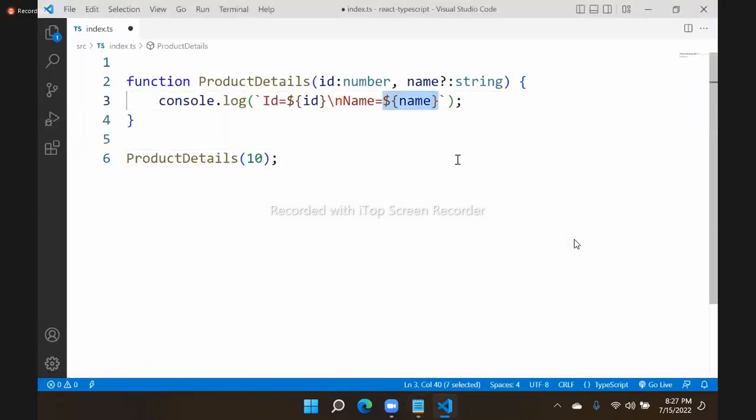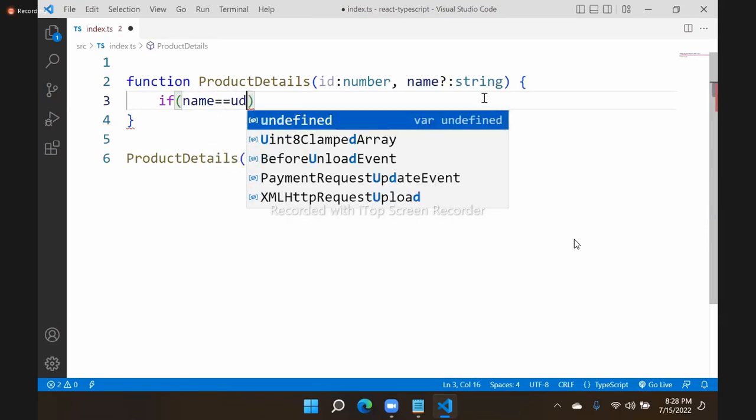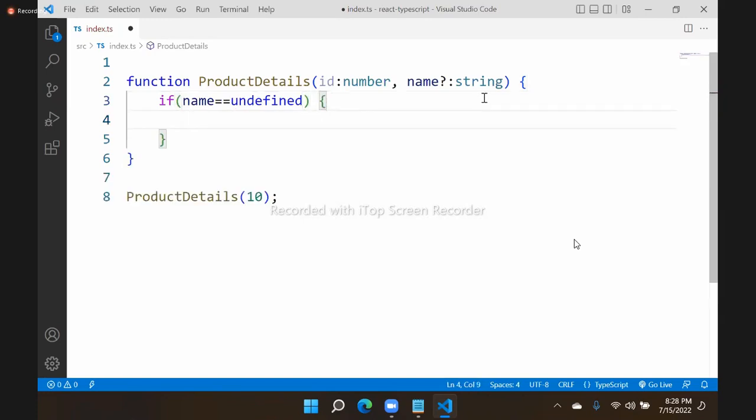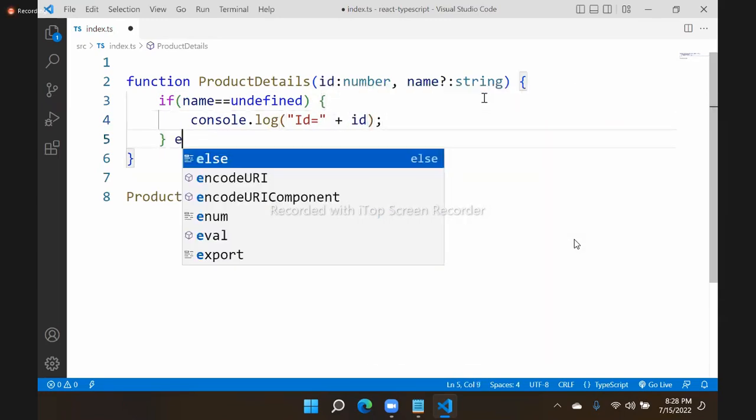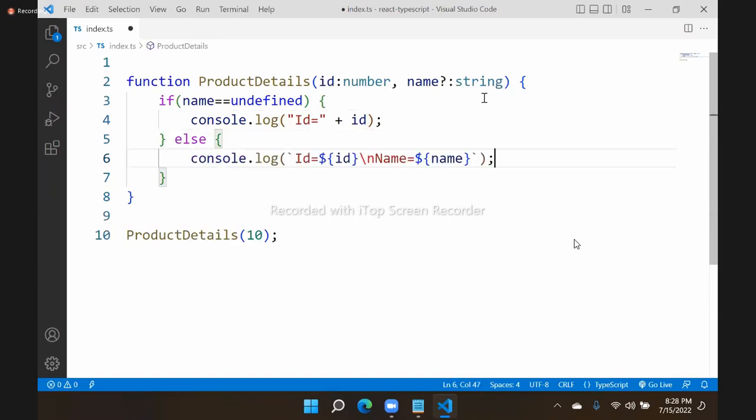Then what will it print for name now? If name is not supplied, it will print undefined. So here we have to write logic like this. If you mention any optional parameter, you have to verify if name is equal to undefined. Then don't print name; in console.log, you print only ID, where ID is equal to that ID. If name is defined, then print both of them. If you are using any optional parameter, you have to manage it in this way.